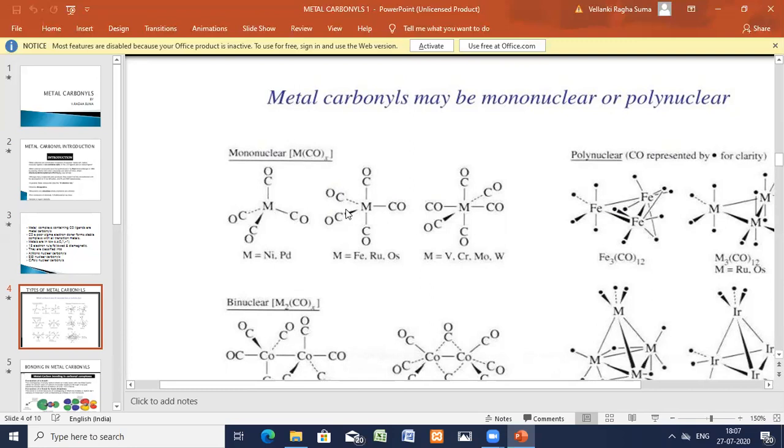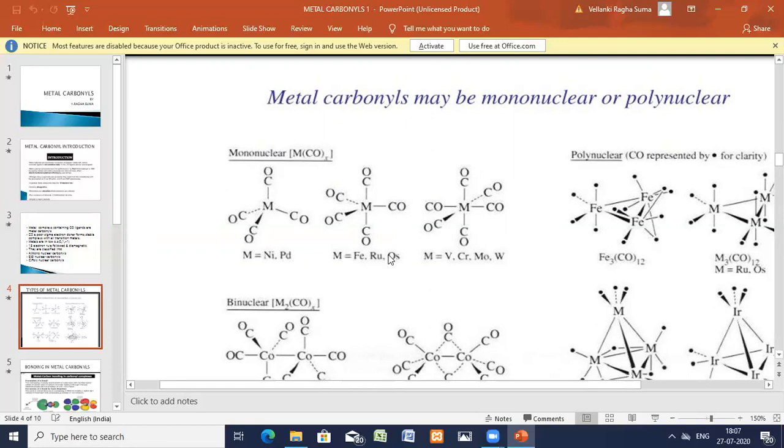Similarly, pentacarbonyls, hexacarbonyls you can take. Here there are 5 carbonyls, but only one central metal. Each carbonyl to one metal. Here, hexacarbonyls: vanadium, chromium, molybdenum, tungsten. These form the hexacarbonyl compounds. Iron, ruthenium, osmium form the pentacarbonyl compounds. So nickel, palladium form the tetracarbonyl compounds.